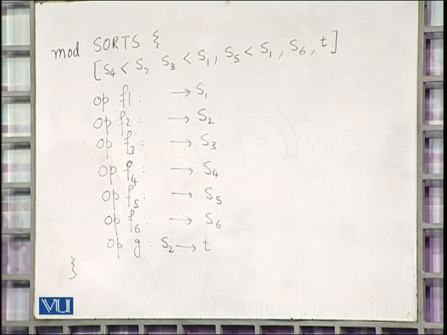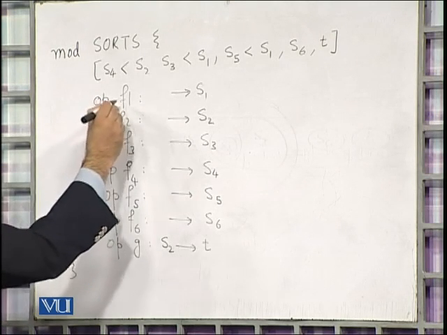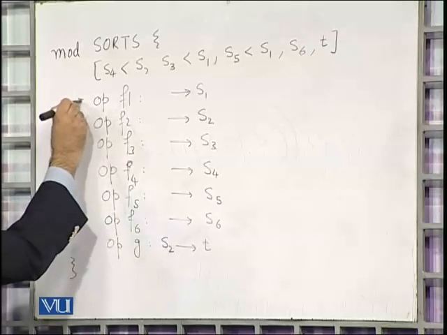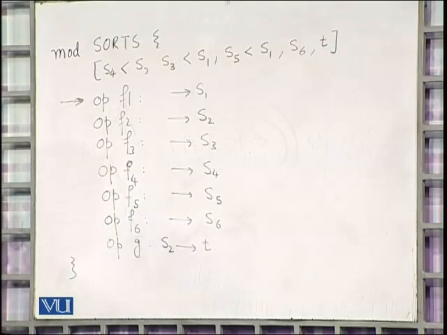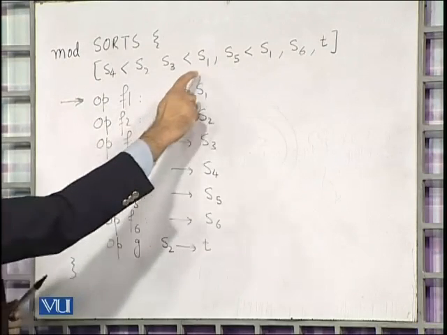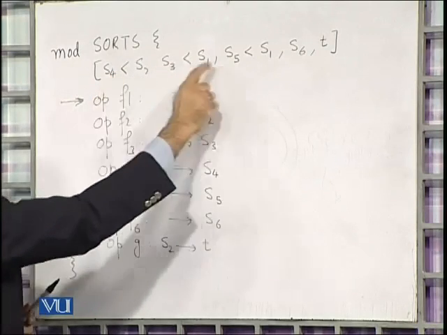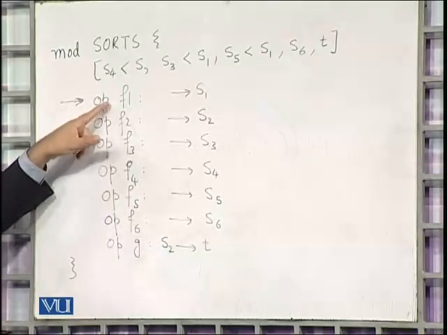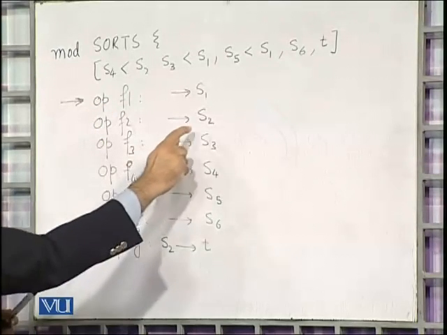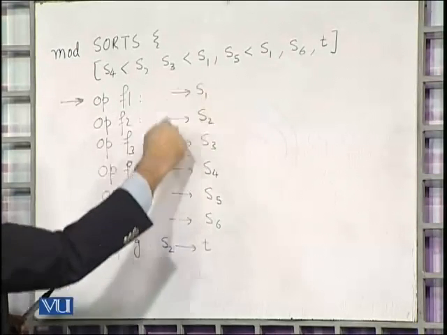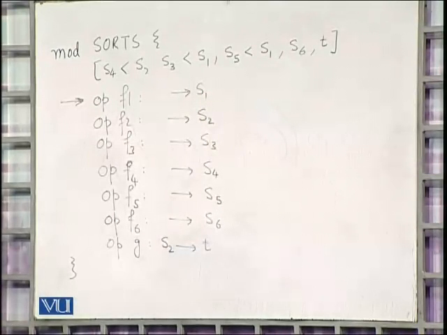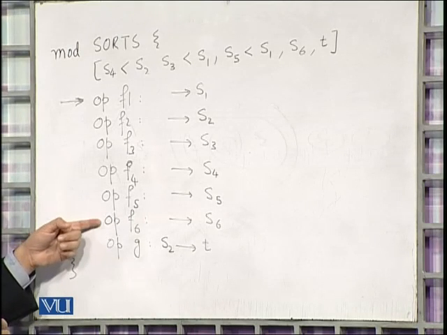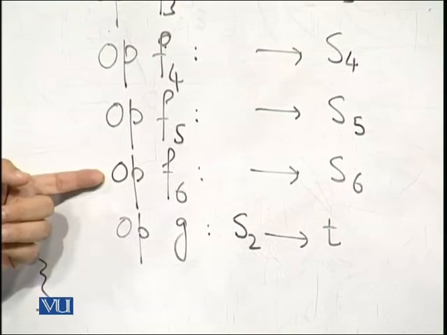The most interesting of these operations, for example this F1, since S1 is a superset of S2, S3, S4, and S5, F1 is available on S2, S3, S4, and S5, all 5 of these, and so on and so forth. But it is not available on S6.